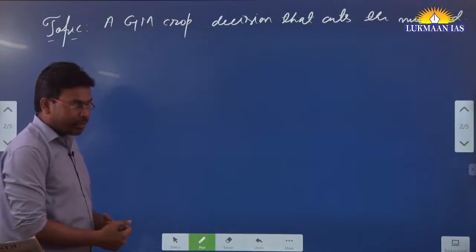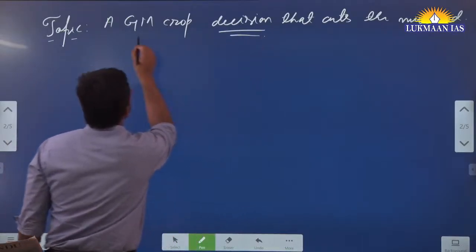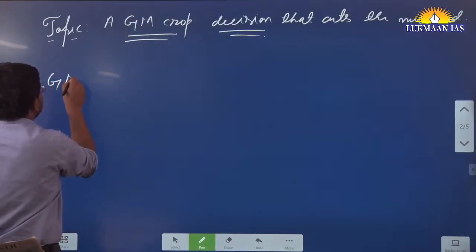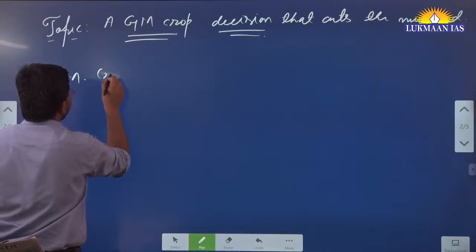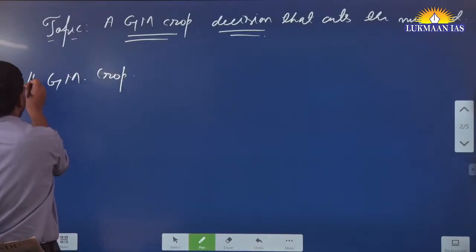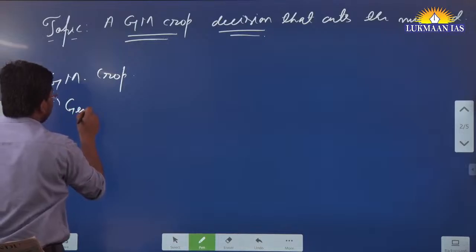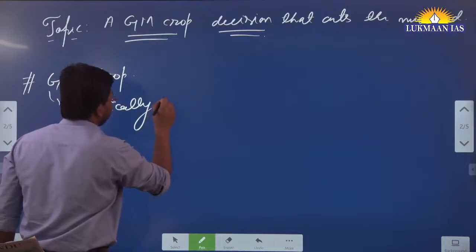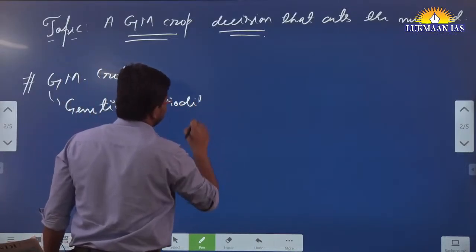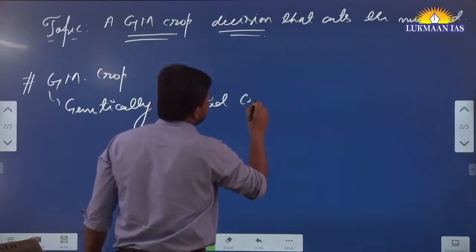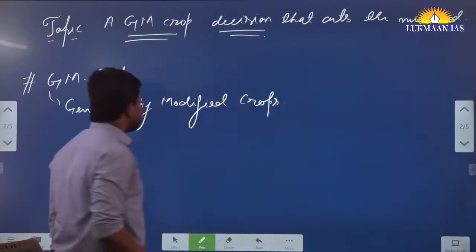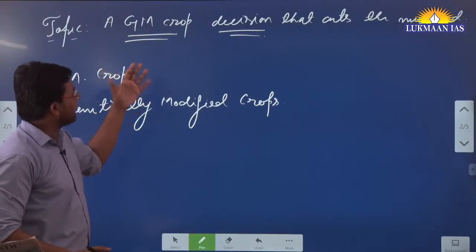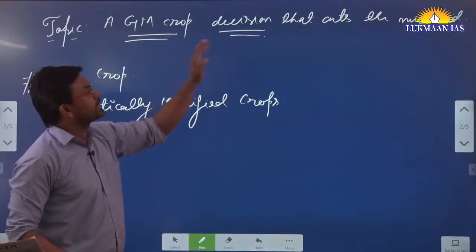So which decision are we talking about? We will understand what we mean by GM crop. GM stands for genetically modified. GM crops stands for genetically modified crops. We will understand about this also, and also which decision we are talking about through this article. It says a GM crop decision that cuts the mustard.